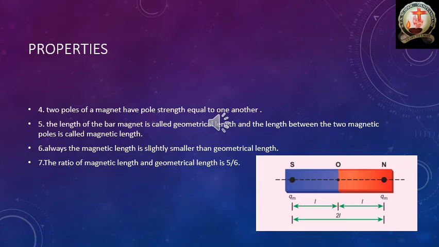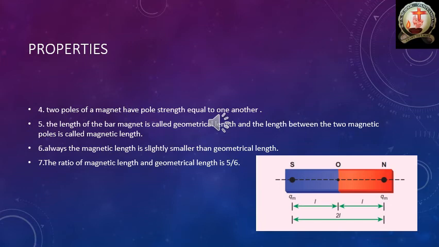Okay, it is a little bit confusing. Remember carefully. The length between the south pole and north pole is called magnetic length. And the length of the bar magnet means one end of the bar magnet to the other end of the bar magnet. You can observe the diagram clearly. The poles are not at the ends. The poles of the magnet are a little bit inside of the magnet.